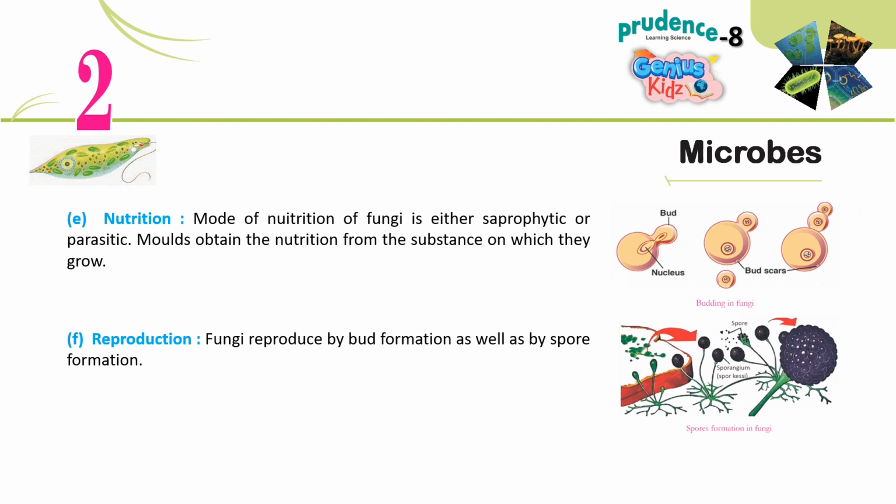E. Nutrition. Mode of nutrition of fungi is either saprophytic or parasitic. Molds obtain nutrition from the substance on which they grow. F. Reproduction. Fungi reproduce by bud formation as well as by spore formation.